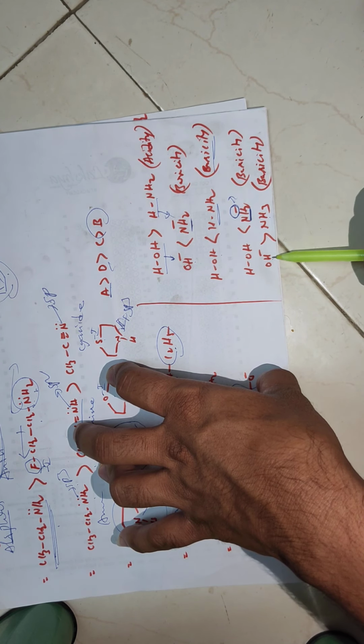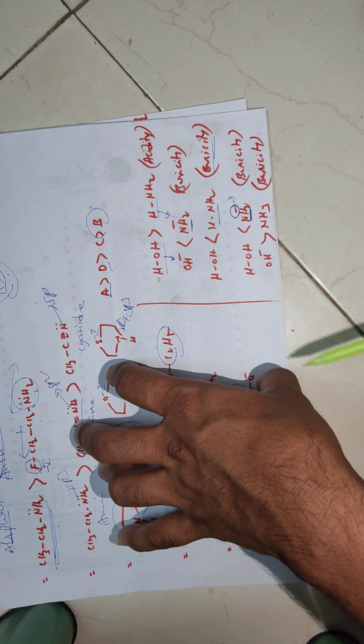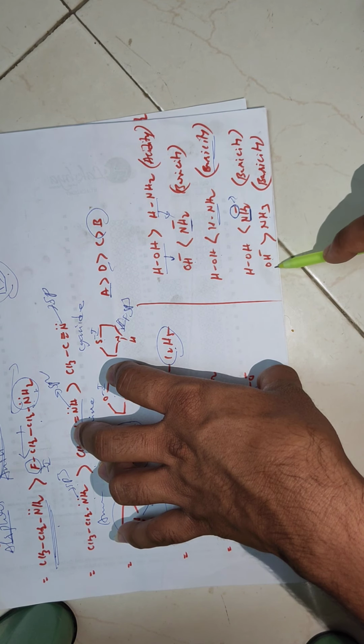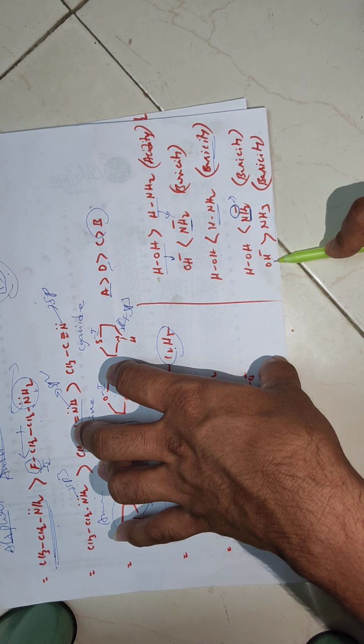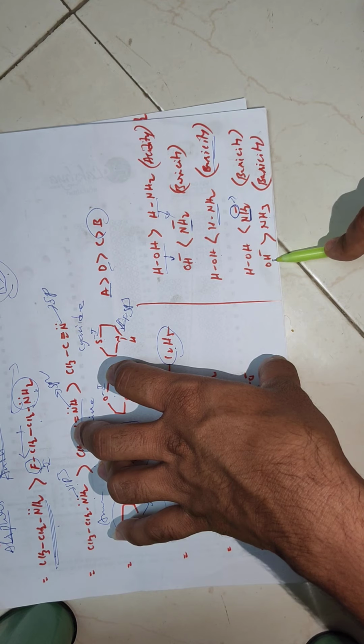Now OH minus and ammonia: OH minus is the strong base because it has more electron density. It is a negatively charged species. It has a higher tendency to donate electrons when compared to neutral ammonia. So OH minus is a stronger base than NH3.